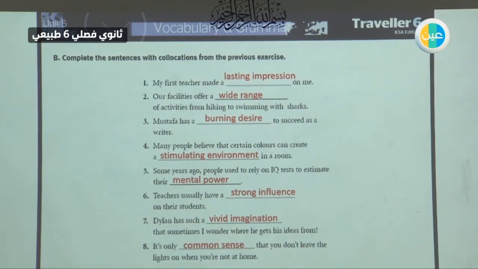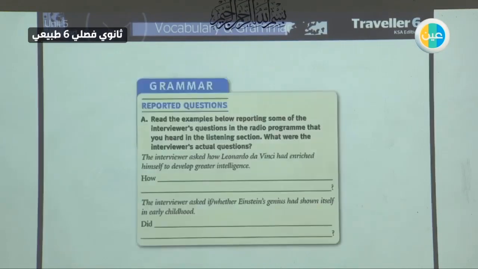Let's go to the grammar part, which is about reporting, but this time not a statement, not a command. We will report a question. With the examples below, reporting some of the interviewer's questions in the radio program that you heard in the listening section. What were the interviewer's actual questions? So we will write the direct questions, the direct ones.